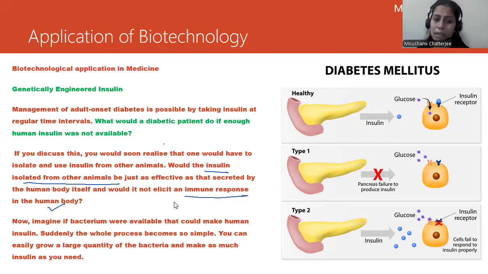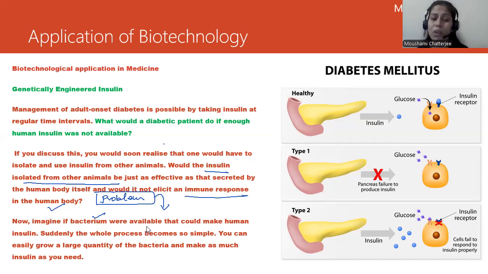Taking such insulin can be very dangerous to mankind. So due to this problem, the scientists tried to extract and isolate the genes responsible for the production of insulin and grow them in a bacterium.